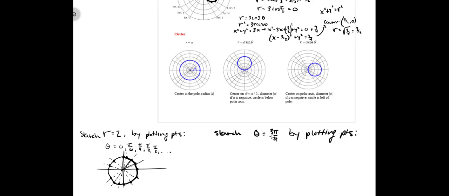So, for example, I could just plug in some r values. 0, plus or minus 1, plus or minus 2, plus or minus 3. If I plot what these give me, then notice the angle 3 pi over 4 is something that we're always having to adhere to. We have to stay at that angle. And that angle is this guy, right? That's the angle. That's 3 pi over 4.